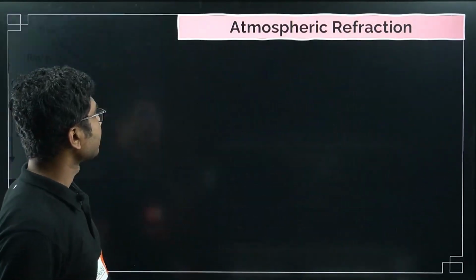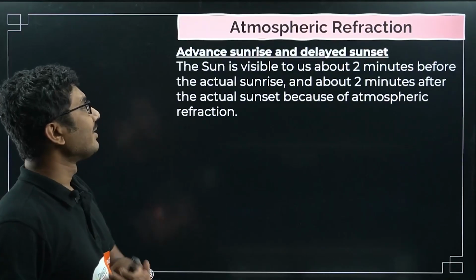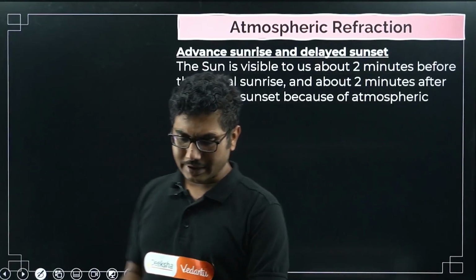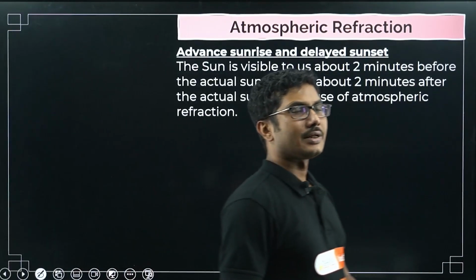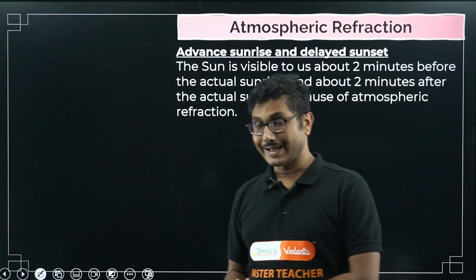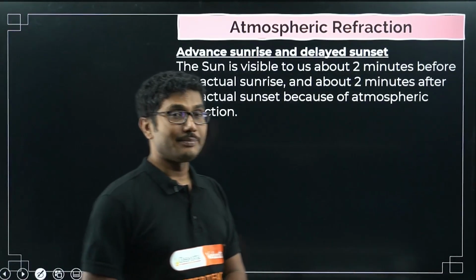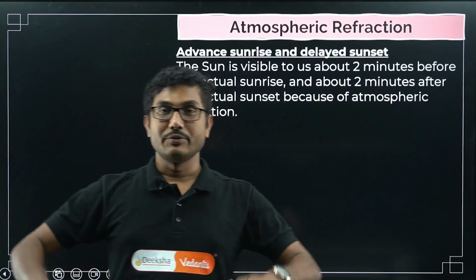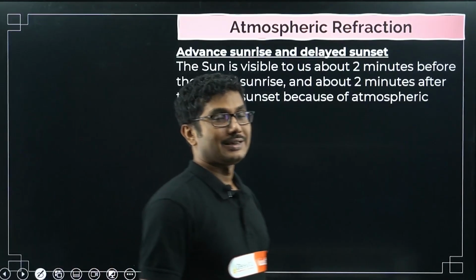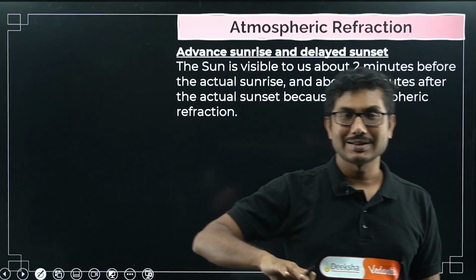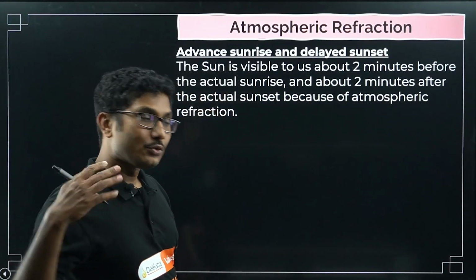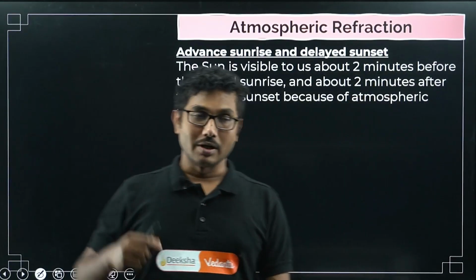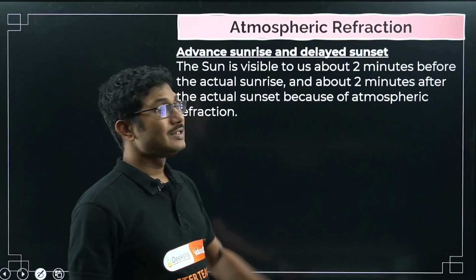Okay, next part, advanced sunrise and delayed sunset. In the morning when you look at the sun just before sunrise, you might find a red sun rising in the sky. If you are living in a city, you probably may not have seen that. You have to go to a river front or somewhere you can see an open sky. Just before sunrise you can see a red sun appearing in the sky. That actually happens 2 minutes before the actual time of sunrise, if you have an app to track sunrise and sunset.